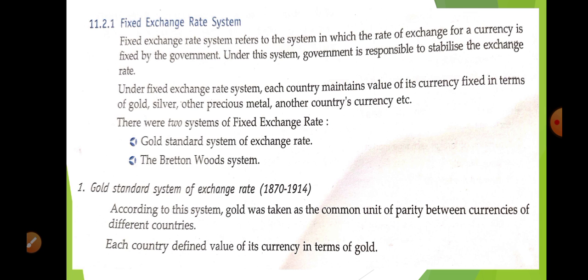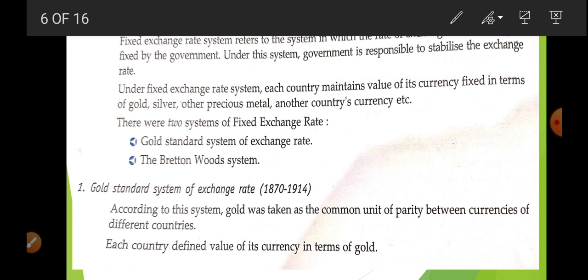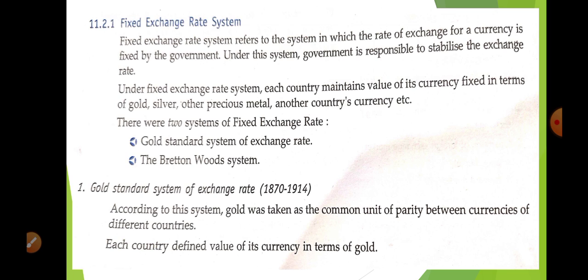First of all, the fixed exchange rate system. Fixed means it is decided by some organization or authority, and a change takes place only when these authorities want to change it, so it is fixed. So let me explain. Fixed exchange rate system refers to a system in which the rate of exchange for a currency is fixed by the government.